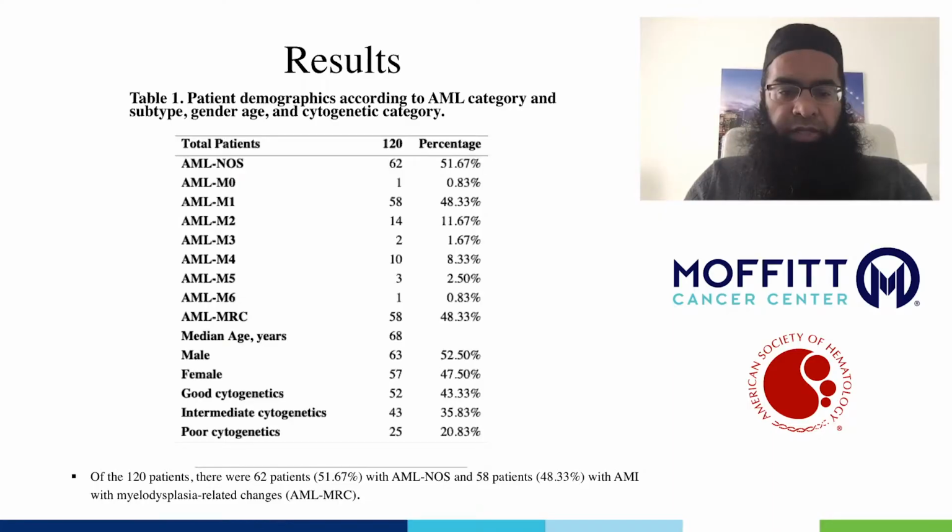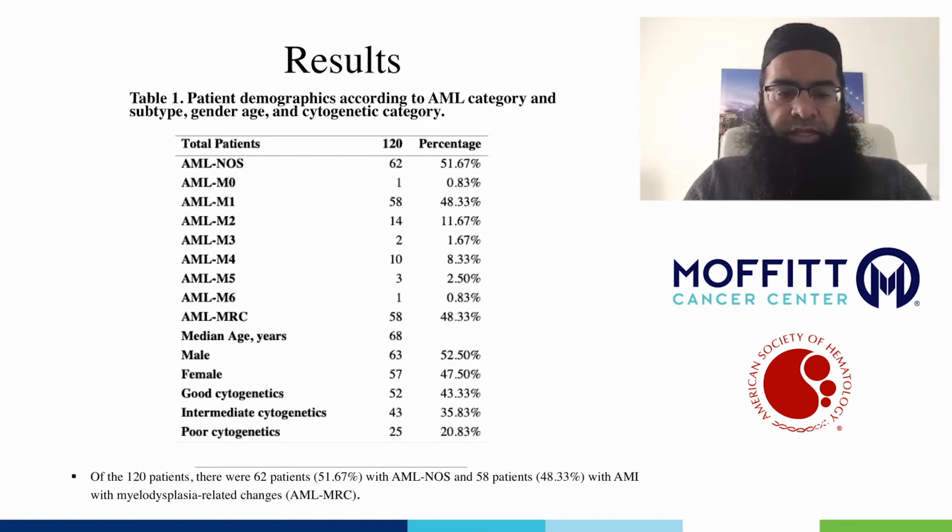So what we did was look through about 6,000 patients for whom we had genomic data on to find out 120 AML patients which had IDH2 mutations somewhere along their disease spectrum. We looked at the total cohort of AML patients. There's about an even split of AML NOS and AML with myelodysplasia related changes.